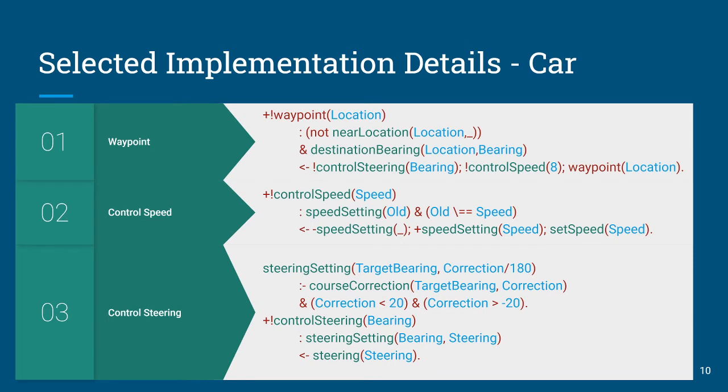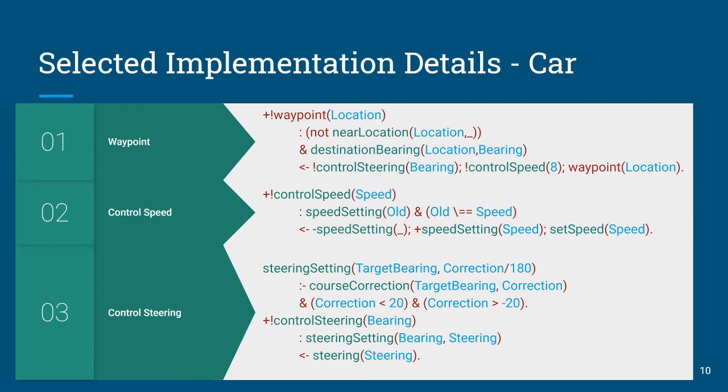Now for the car, you would think it would need to be more complicated. At least when I started programming this, I was thinking it was going to be more complicated, and it ended up actually being fairly straightforward. Because what we do is, again, implementing waypoint shown in red as that key low-level piece to how that behavior is going to be implemented. But here what I did is I separated out sub-achievement goals for controlling the speed and controlling the steering. Now here I'm showing you how I controlled steering and speed with simply following magnetics. I actually also have done some work extending this to use lane keep assist and LiDAR for obstacle avoidance.